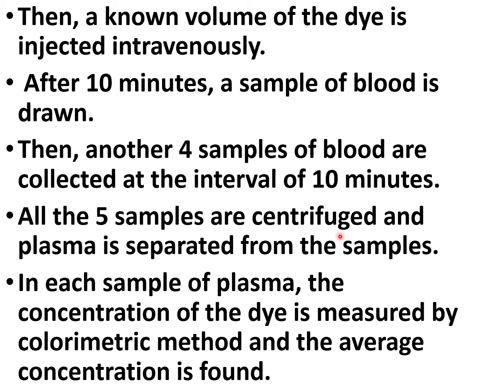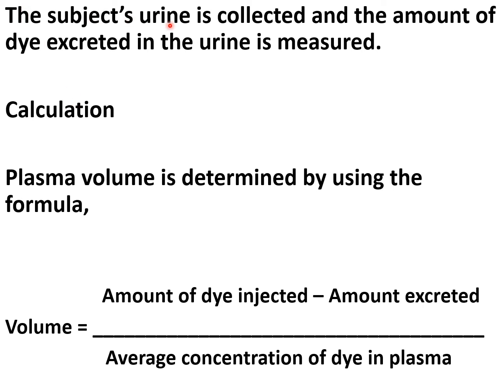All the 5 samples are centrifuged and plasma is separated from the samples. In each sample of the plasma, the concentration of the dye is measured by colorimetric method and the average concentration is found. The subject's urine is collected and the amount of the dye excreted in the urine is also measured. So plasma volume is determined by using the following formula. Plasma volume is equal to amount of the dye injected minus amount excreted, divided by average concentration of the dye in the plasma.